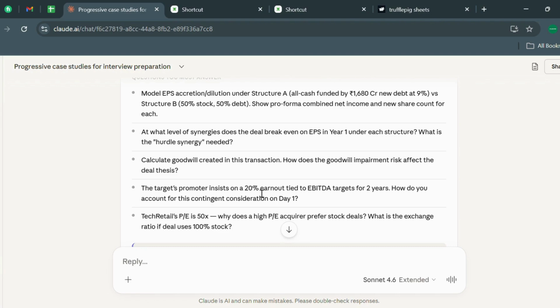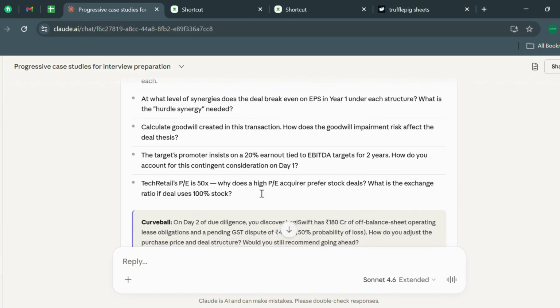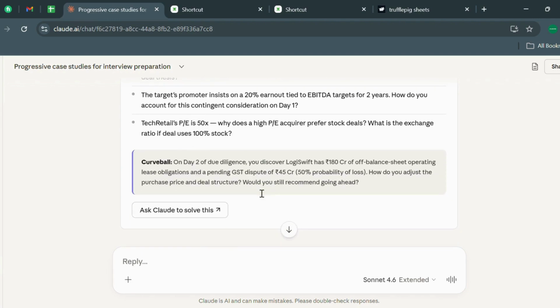Third is calculate goodwill created in this transaction. How does goodwill impairment risk affect the deal thesis? The target promoter insists on a 20% earnout tied to EBITDA target for 2 years. How do you account for this contingent consideration on day one? Tech Retail PE is 50x. Why does a high PE acquirer prefer stock deals? What is the exchange ratio if the deal uses 100% stock? If you feel these are kind of theoretical answers, no, you have to answer this through your financial model. Let's see what is happening here.